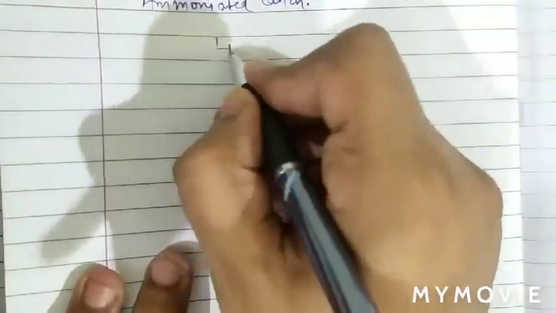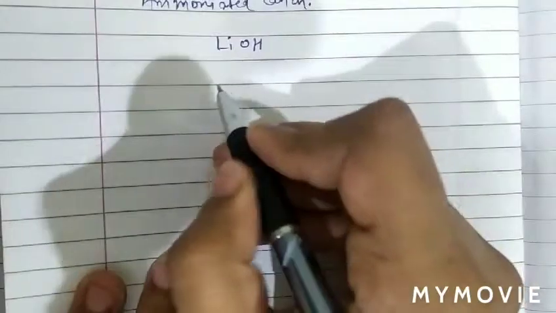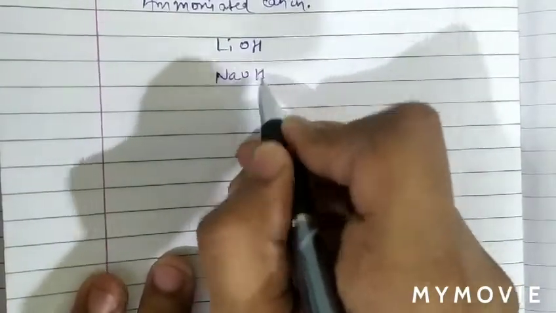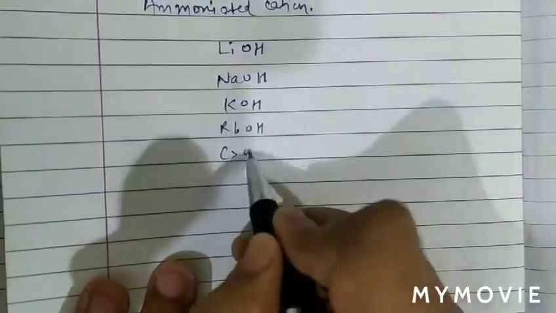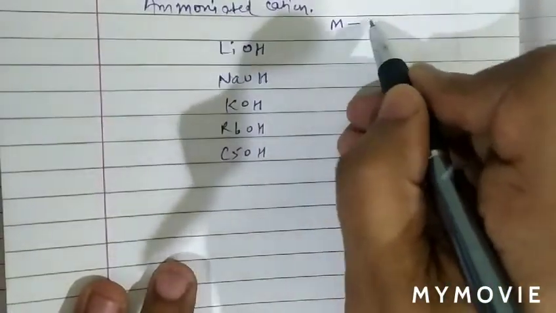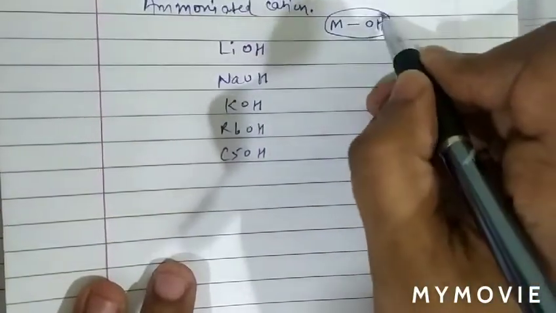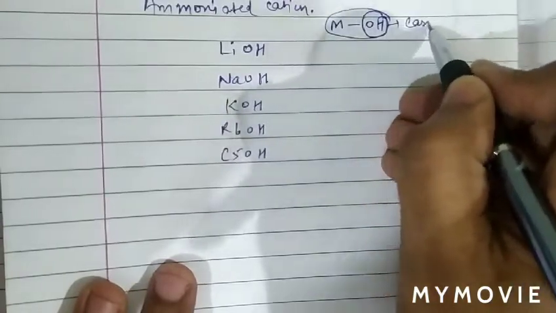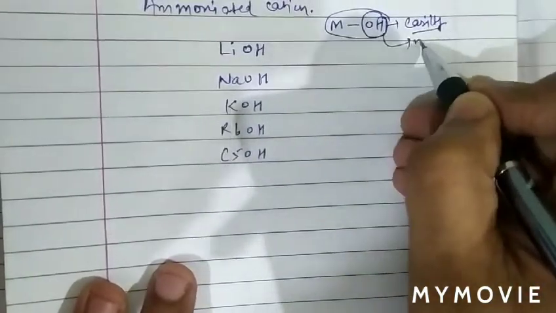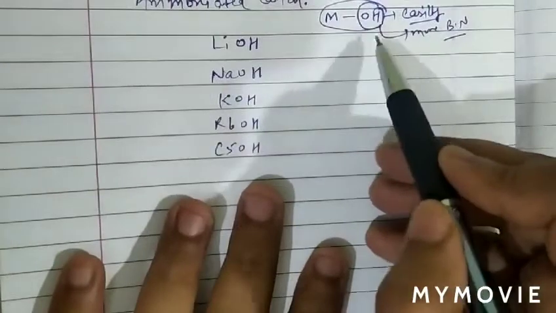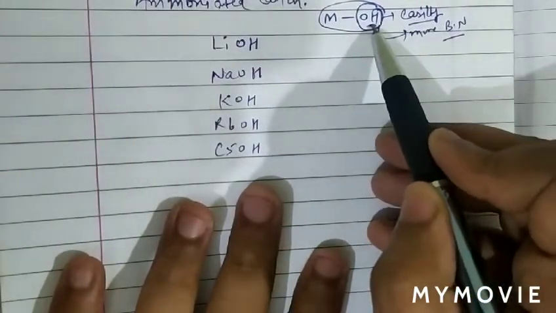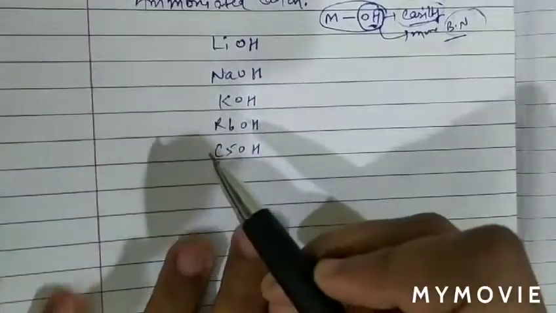We can see this is lithium hydroxide, this is sodium hydroxide, potassium hydroxide, rubidium hydroxide, cesium hydroxide. So this is basically metal and OH bond. If OH bond breaks easily, means more basic nature. So if the tendency of losing OH minus is easy, if OH minus is lost very easily, then basic nature is more.